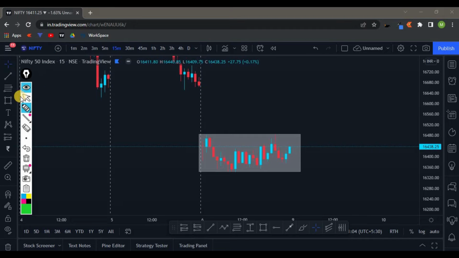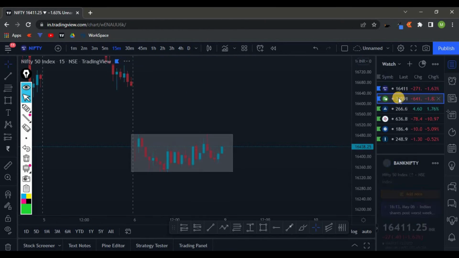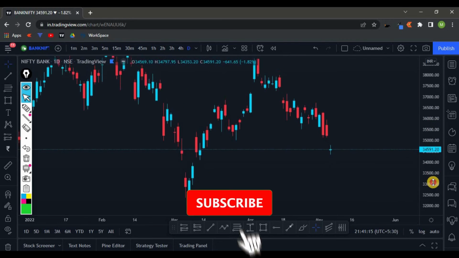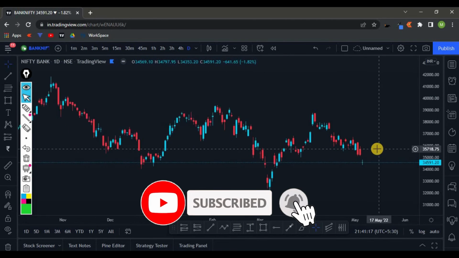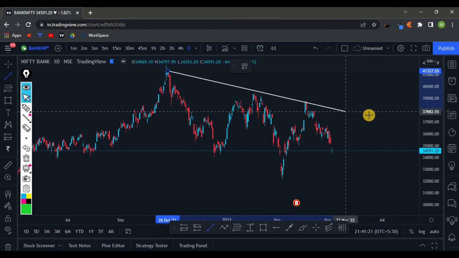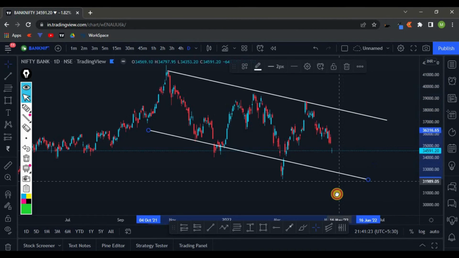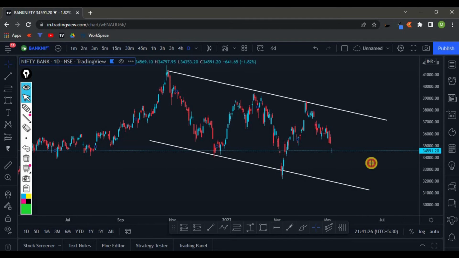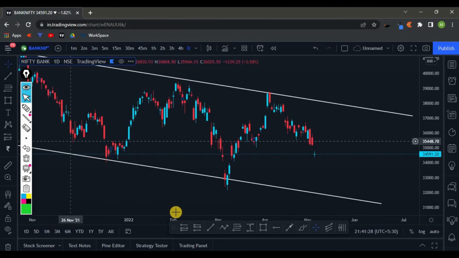So let's get into Bank Nifty. If you see, even in Bank Nifty, it's a very similar price action. The price is actually moving in a channel pattern. We can see this is a channel, and we can see this is a channel. So we have a lot of good price action right at these levels.